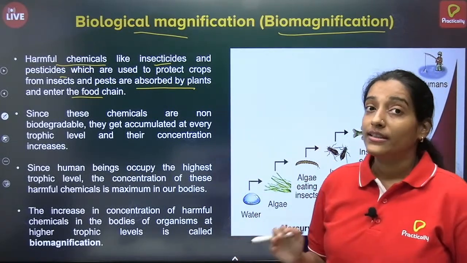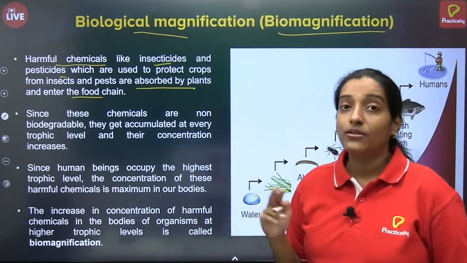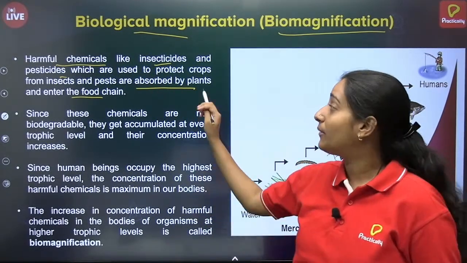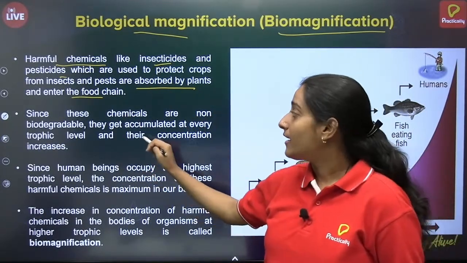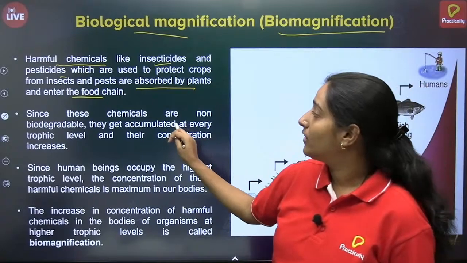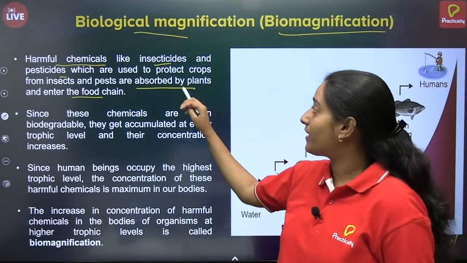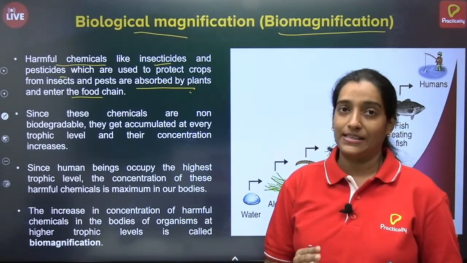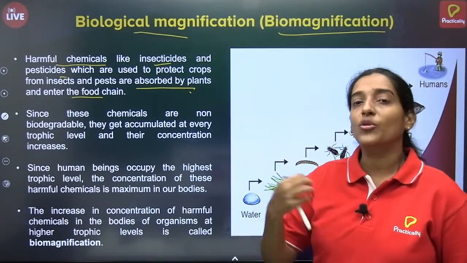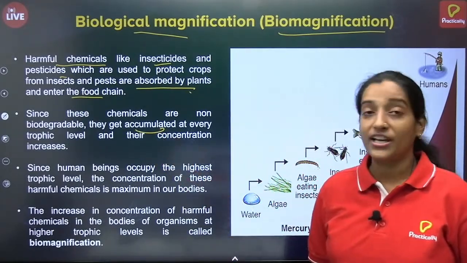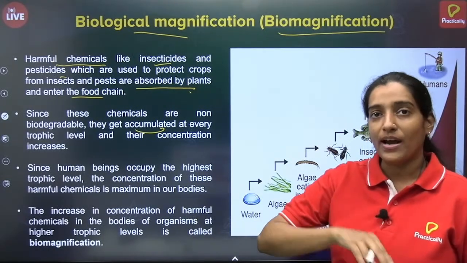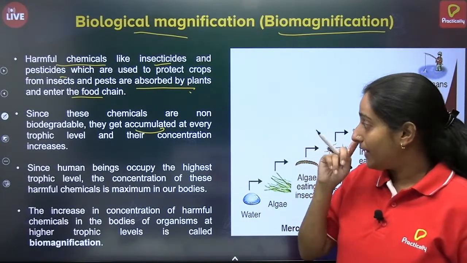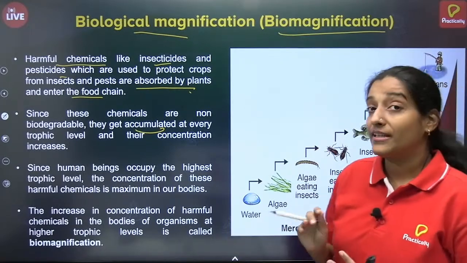If they are absorbing, they are not able to convert these chemicals into friendly chemicals. So these chemicals will remain as such in the plants and they will enter the food chain. Now, an animal, since they are non-degradable, they will be accumulated. So if an animal is eating this type of plant, that chemical will again remain as it is in the body of the animal. So there will be accumulation of this chemical from plants to animals. Then again that animal is eaten by other animals. So this chain will continue and it will enter the food chain. And in a likewise process, it will keep on increasing.